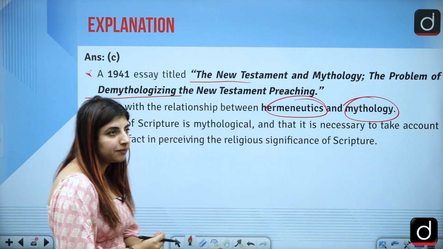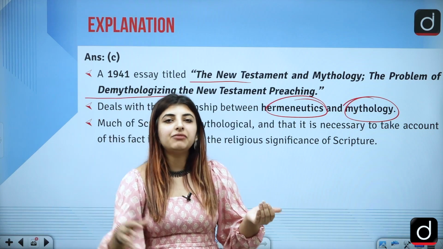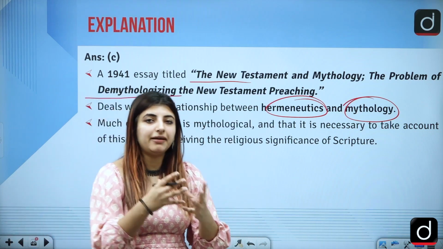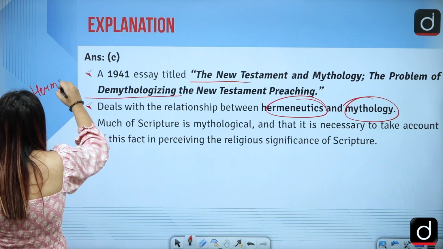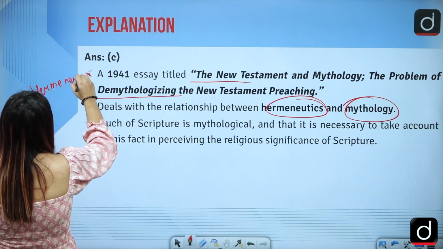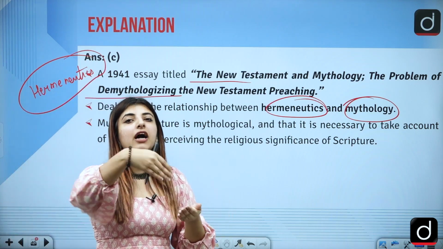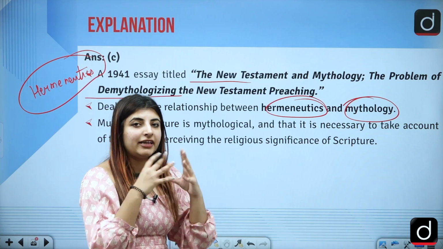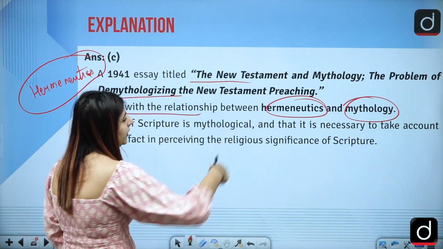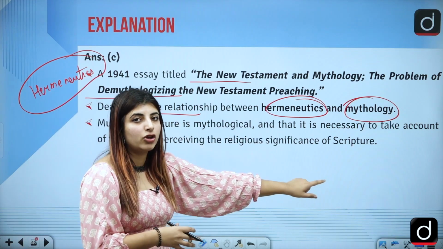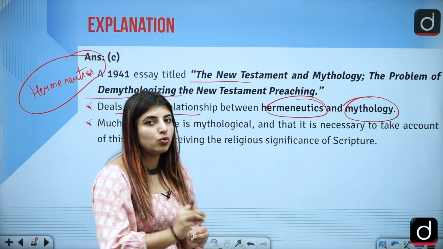and what was he trying to do? First of all, hermeneutics is basically the study of interpretation, and in earlier times this interpretation was just related to the Bible. After that, because of the development of this school, hermeneutics gained prominence and the interpretation spread far beyond just the Bible. But now he is trying to draw the relationship between how interpretation is related to mythology, and he is trying to give examples of certain scriptures, showing how myths do exist in them.